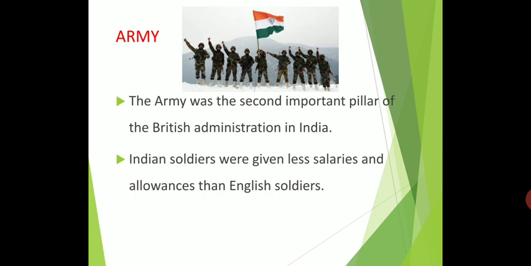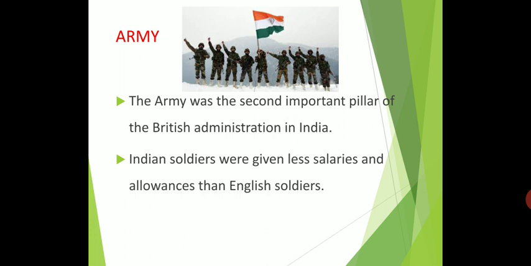Infantry means soldiers, and 100 European artillery. Artillery means gun equipment, and 50 English sailors. Sailors means navy. So they were using navy sailors and 2,100 Indian Sipai soldiers. The English army had 6,000 troops. So on the English side, only 6,000 troops were maintained in Bengal, in the period of 1757.